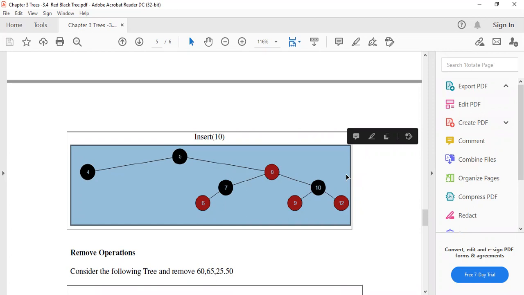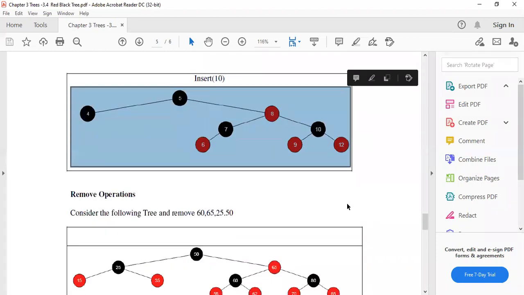This is with respect to how to insert a node in a red black tree. Now we will see how to remove it.